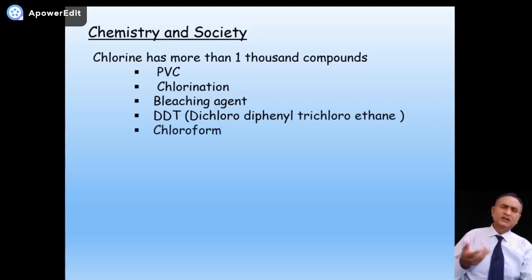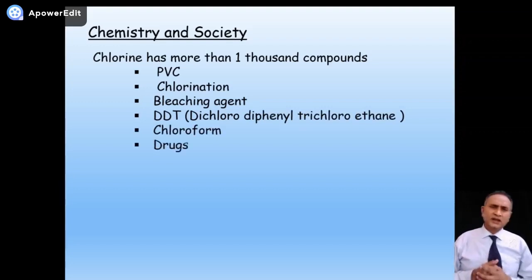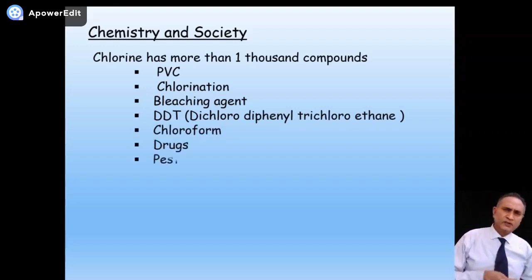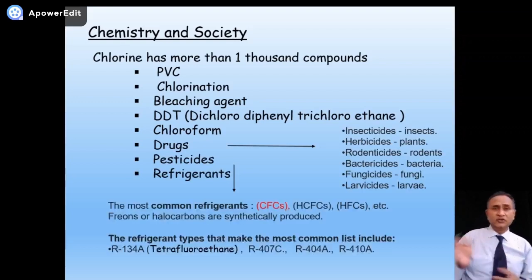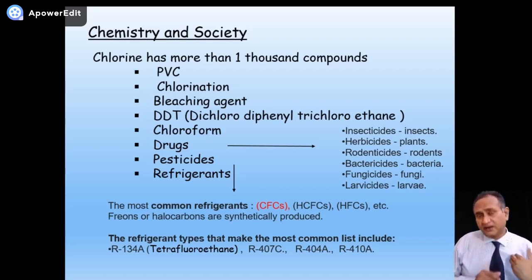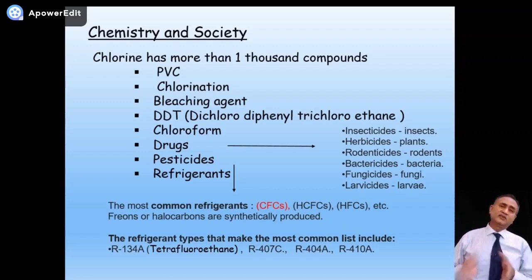You can see on the screen, for example, for making PVC pipes, chloroform, DDT, pesticides, drugs. I also told you about refrigerant gases, the gases which are used as a cooling agent in our refrigerators, in our ACs or other cooling machines, etc.